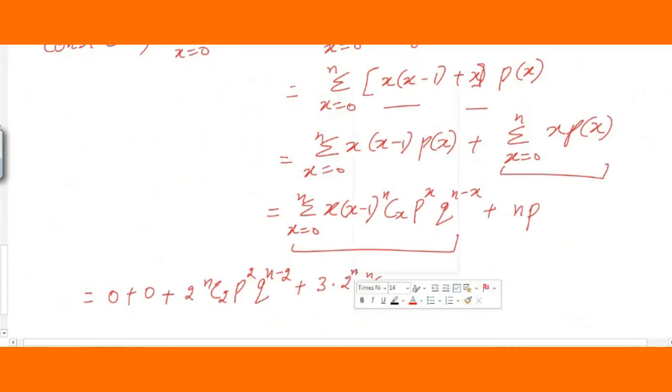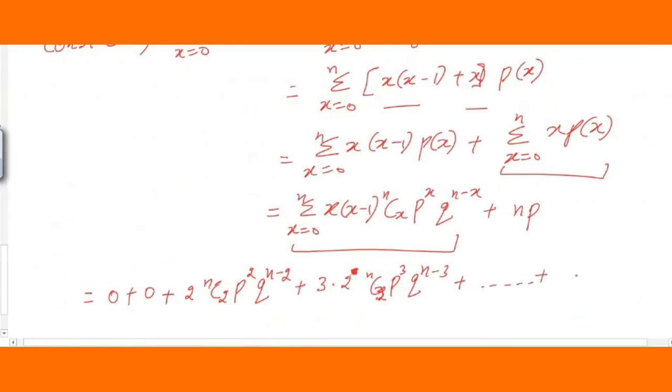Okay, sorry. nC2, nC3. x is 3, so p raised to 3, q raised to n minus 3, and plus so on. So it is going to continue like this.